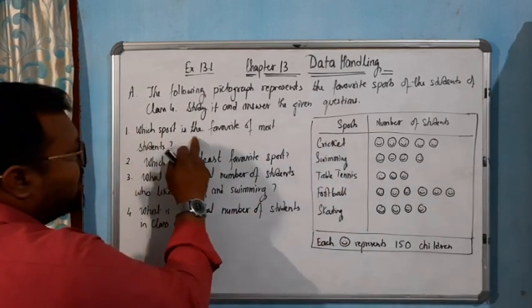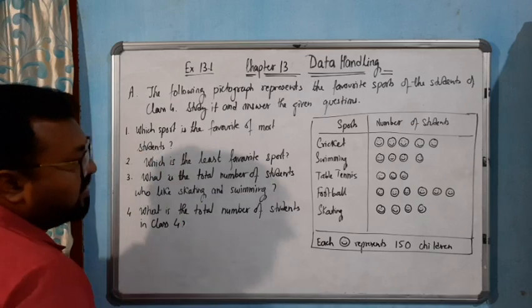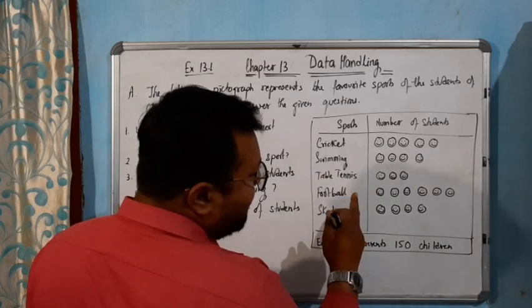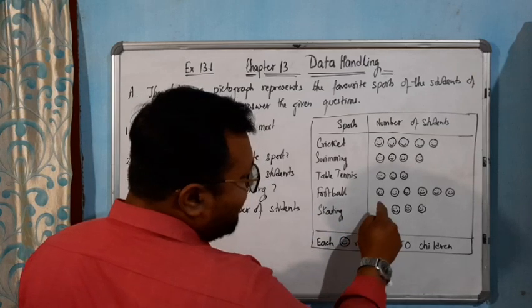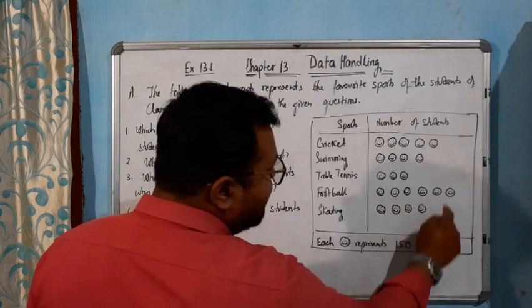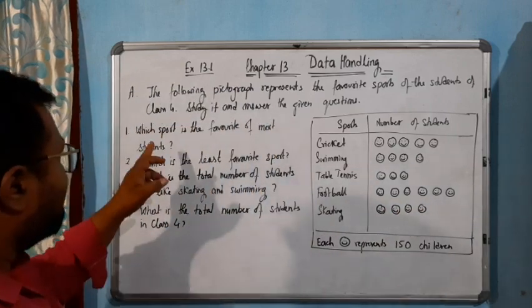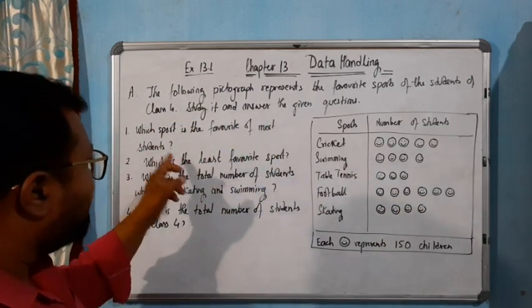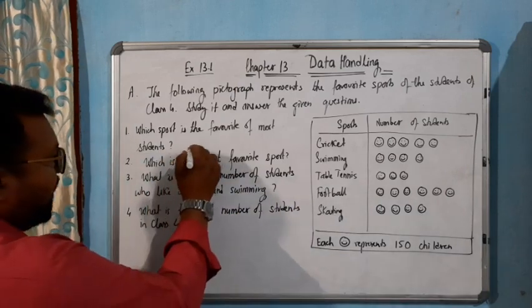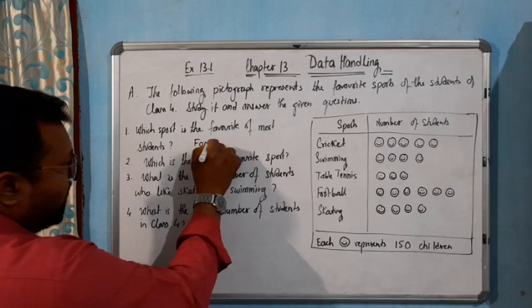Which sport is the favorite of most students? Now here, by looking at the table, we can see that the maximum number of students are in football: 1 2 3 4 5 6. So the sport that is the favorite for most students is football. So I will write here, for 1, football.